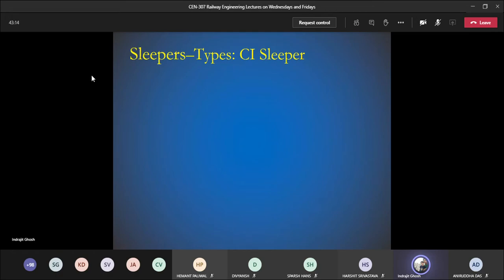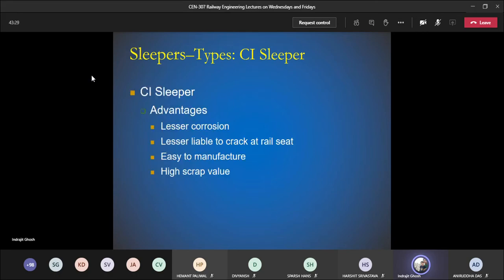Then when people came up with the steel trough slipper, at the same time some people were doing experiments with cast iron slipper. There are several advantages and disadvantages associated with it as well.